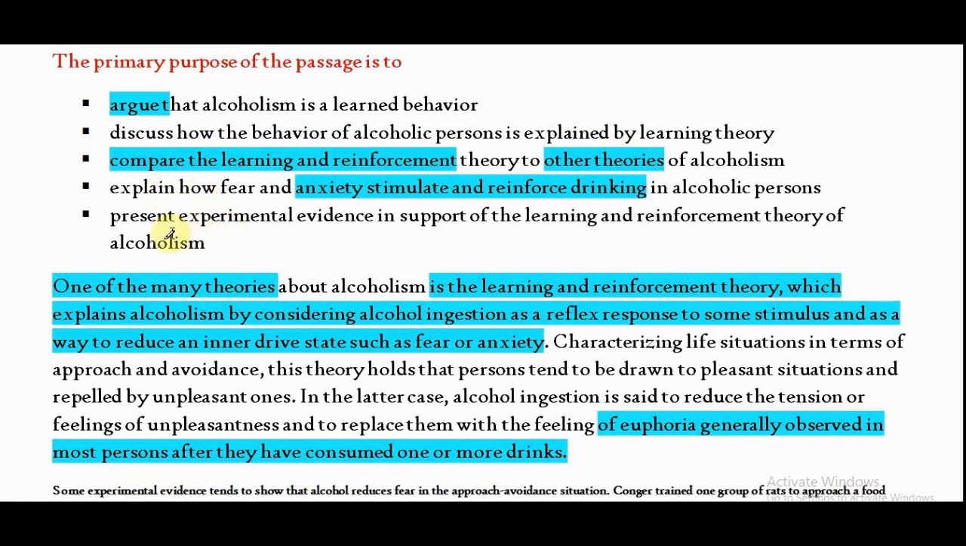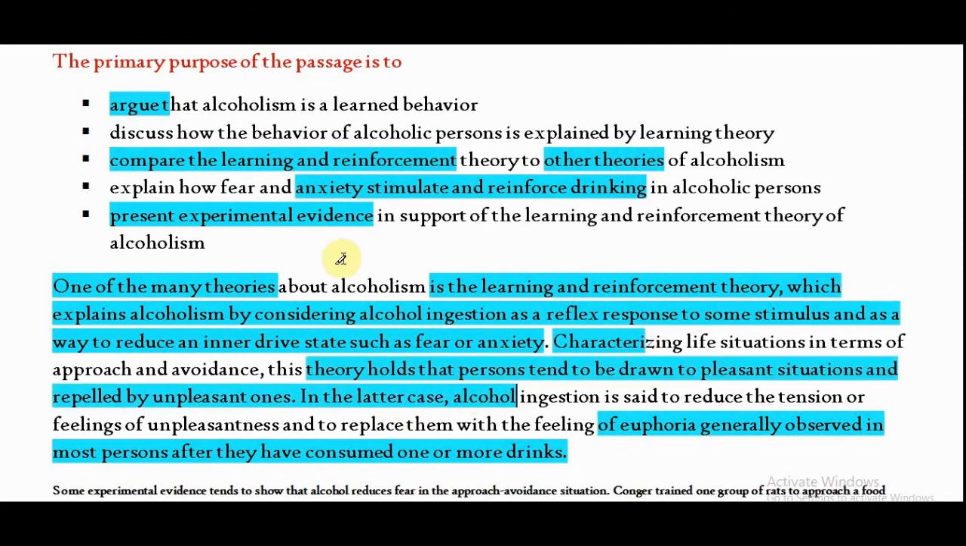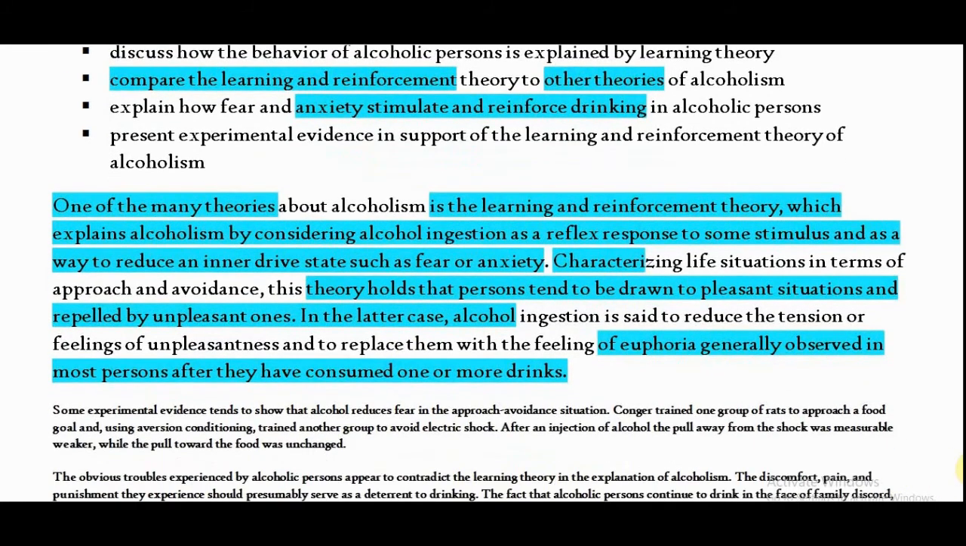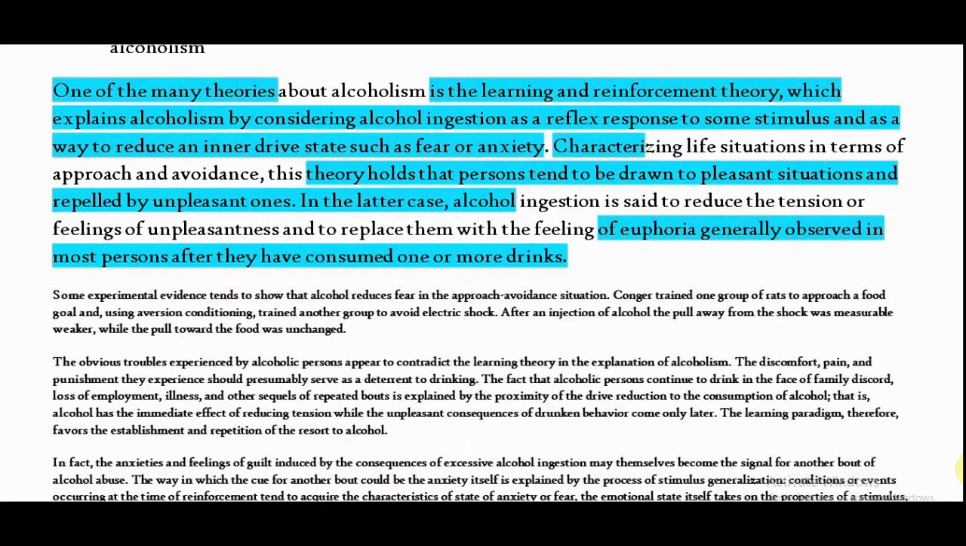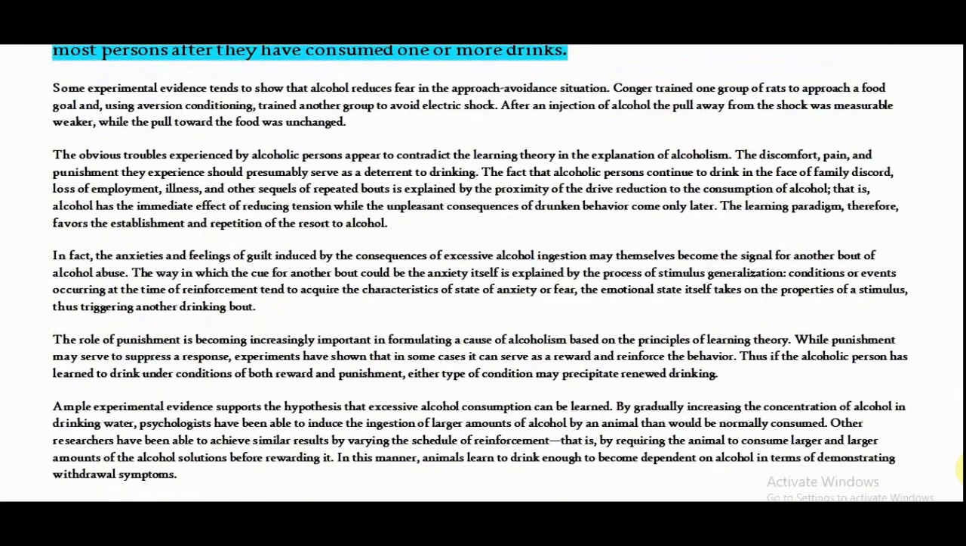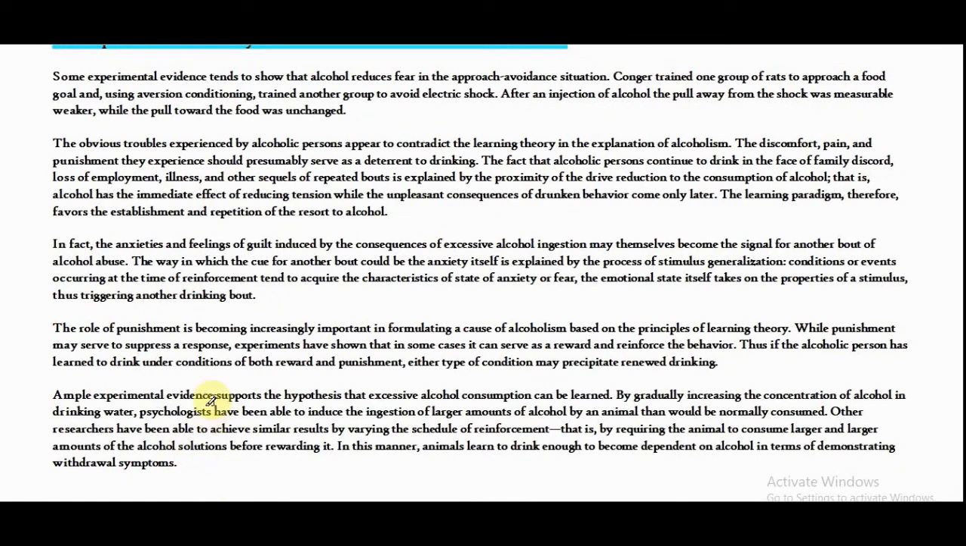Option D out. Option E, present experimental evidence in support of the learning and reinforcement theory of alcoholism. Actually, present experimental evidence. By the way, whether it is presenting evidence or not, yes, it is talking about two theories. The first one, this one, the second one, this one. So this is actually a weaker option, and that's why B becomes the best option. Let's see the length of the passage. The passage begins from one of the many theories about alcoholism is to withdrawal symptoms. So there are 1, 2, 3, 4, 5, 6 paragraphs.